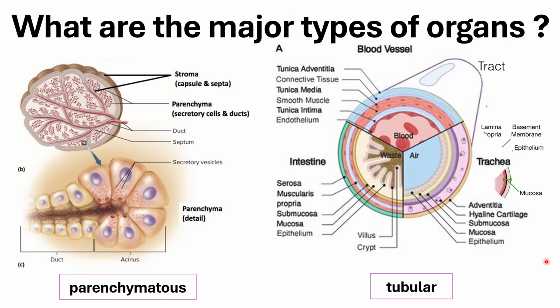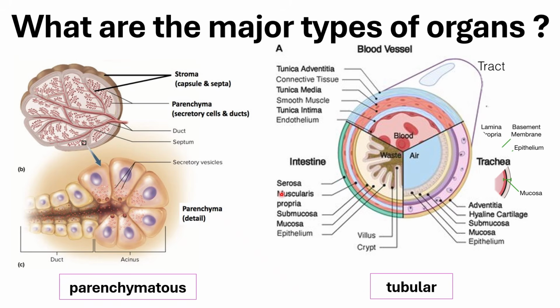Okay? So please, whenever you study a new organ, try to identify, is this organ tubular or is it parenchymatous? So for the parenchymatous, this will be your organs without any lumen. For example, grossly, what? The liver, your kidneys, diba?